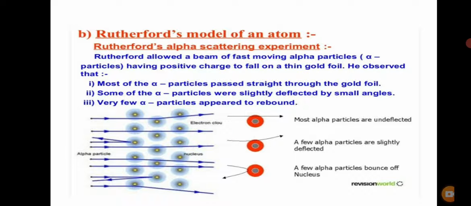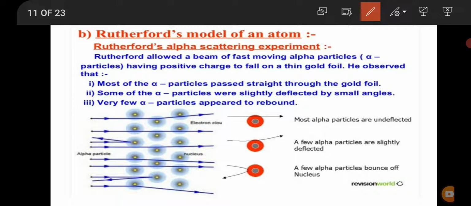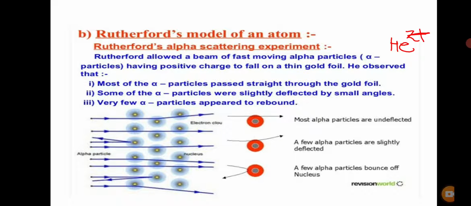Rutherford performed an alpha particle scattering experiment. That means he passed alpha rays through a thin gold foil. Now, what are these alpha rays? These contain alpha particles, and these alpha particles are just helium nuclei, that means helium carrying a 2 positive charge. He allowed these particles to fall on a thin gold foil.